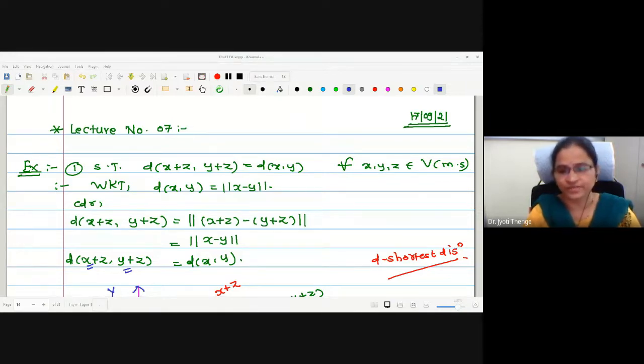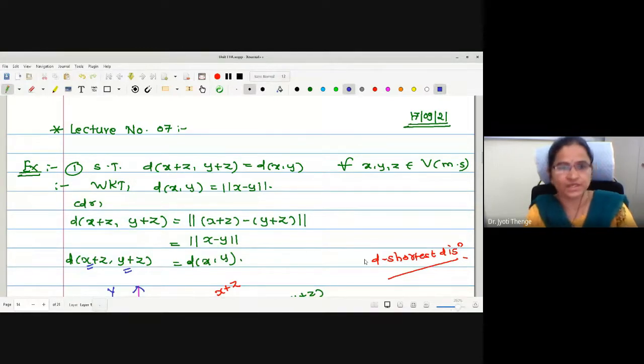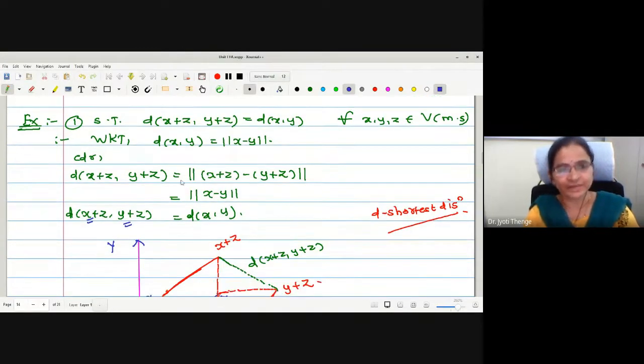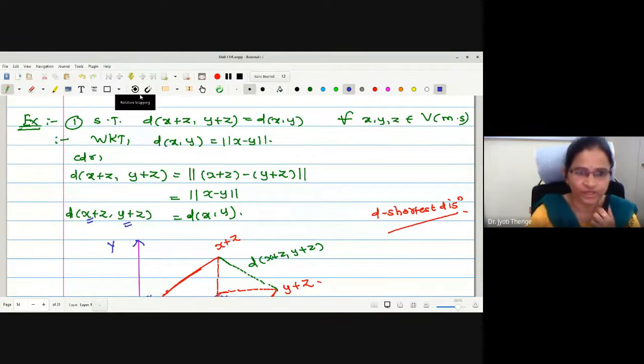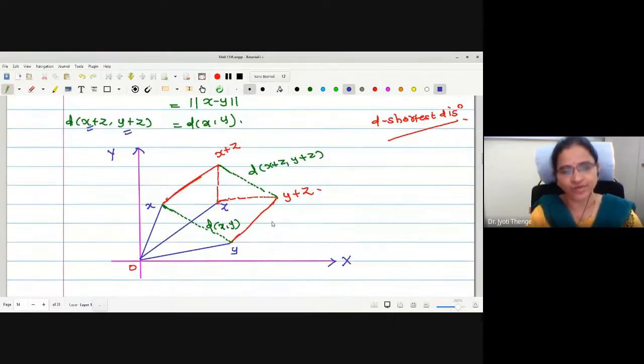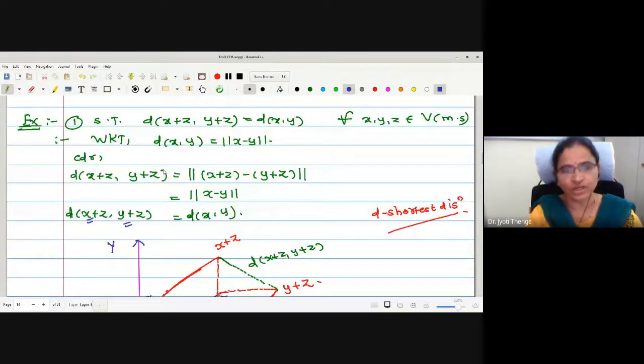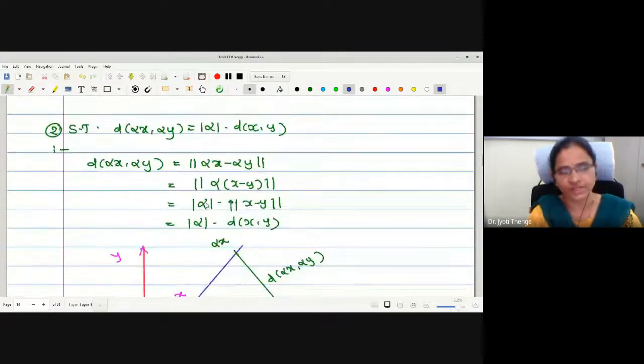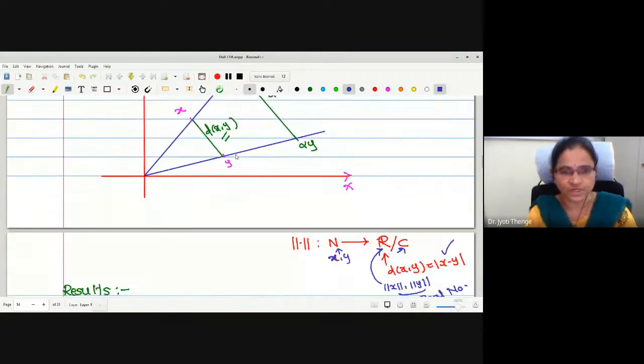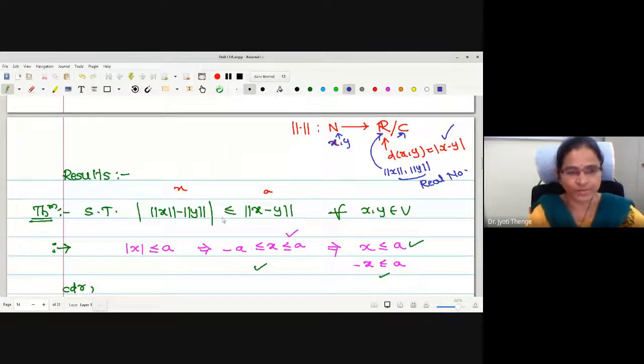In the last lecture, we have seen some basic aspects related to Banach spaces. In that, we have seen some examples where the example illustrates that distance between x plus z and y plus z is exactly equal to distance between x and y. Here is the geometrical interpretation. The textbook proof also we have seen. Similarly, distance between alpha x and alpha y is mod alpha times distance between x and y. These are the two examples we have seen.